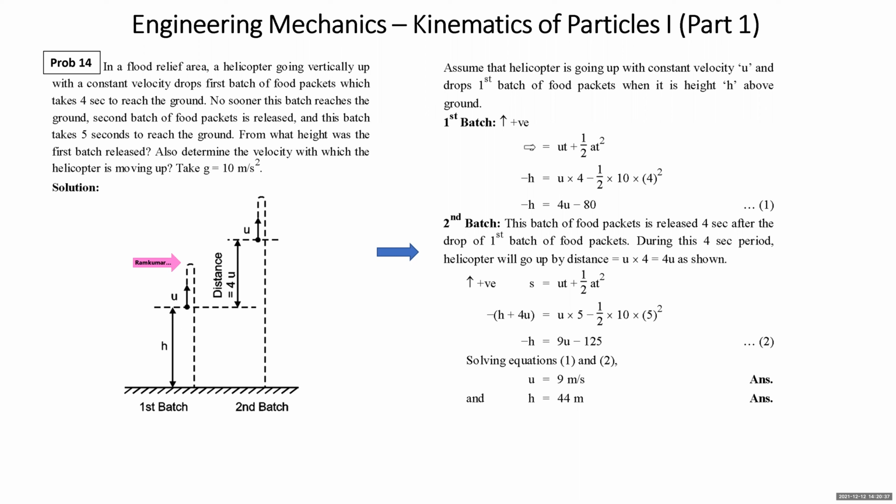So here, for the first batch we take upward positive, right? S equals ut plus half at square. S will be minus h, and acceleration will be minus, since we take upward positive under the direct method.